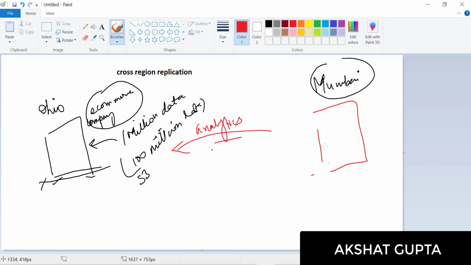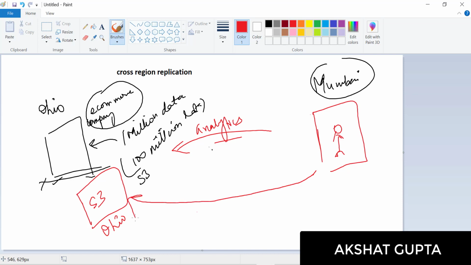Now, if this person is sitting in Mumbai and trying to access the S3 bucket which is in Ohio, and he's trying to access this bucket again and again, the IOPS would be very low because the data he needs to access is around 200 or 2000 or 5000 miles away from him. So again, it will take him some additional time to access the data and execute the queries.